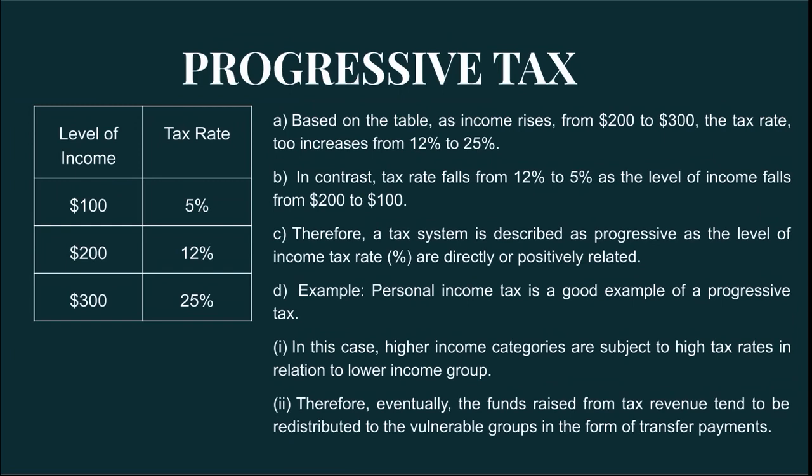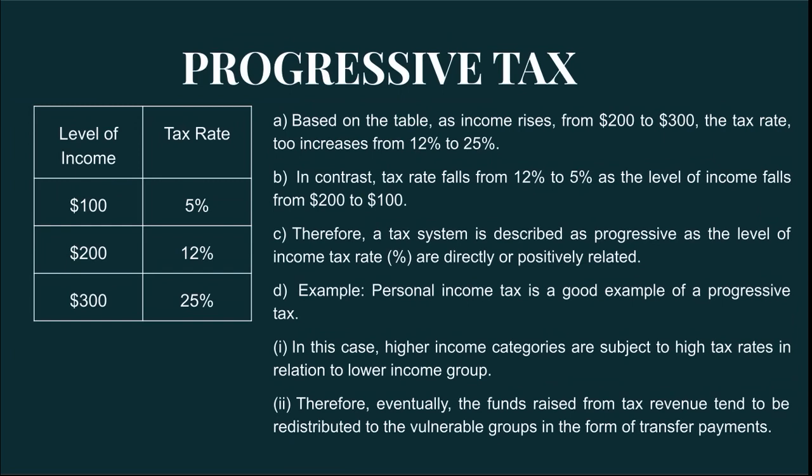In contrast, let's say tax rate falls from 12% to 5%, it means the level of income falls from $200 to $100. Okay, so you pay lesser tax rate if your income falls, whereas you pay more tax rate as your income rises.